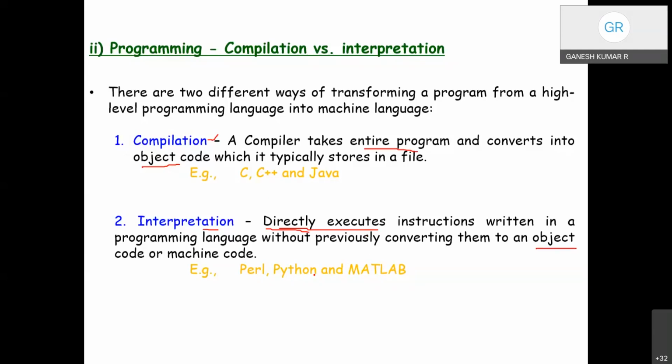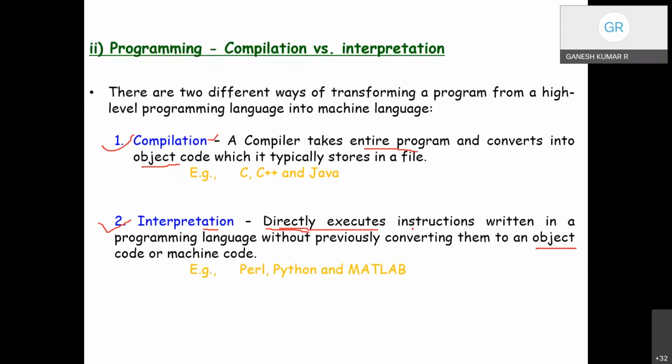Now we may ask a question: which is better, the compilation model or the interpretation model? What will be your answer? Having understood the difference between compilation and interpretation, which will be the best model? Compilation takes the program, converts it into object code, and later executes it. Whereas the interpreter directly executes all the instructions.